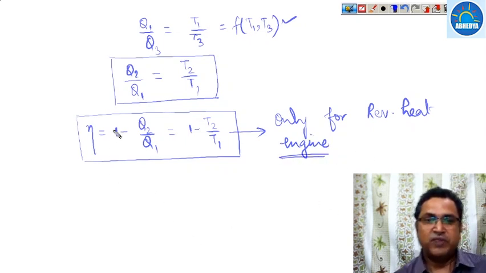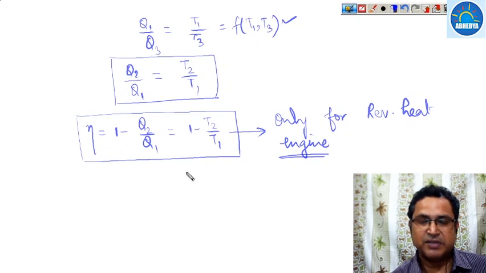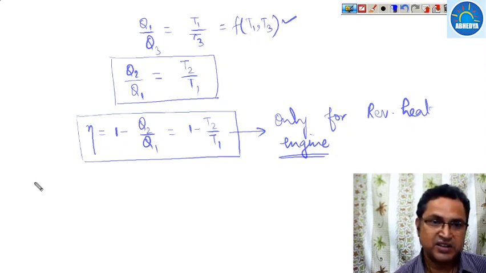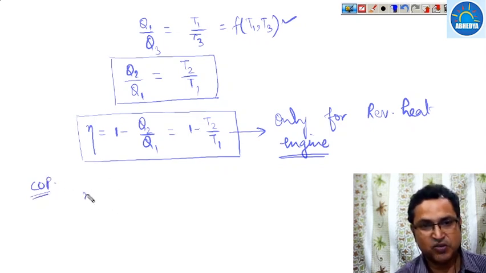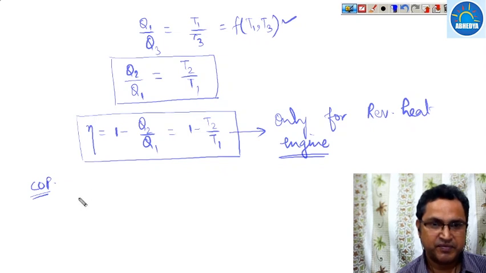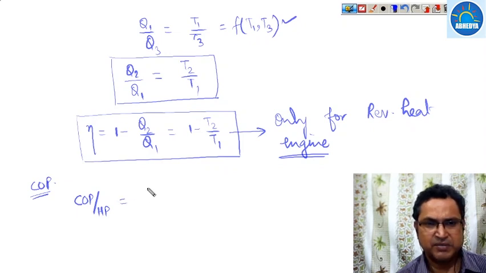Okay, so when it is applicable only for a reversible heat engine, then what is COP? For COP we have taken the COP of a heat pump. If we see the COP of a heat pump, that was nothing but QH upon QH minus QL.